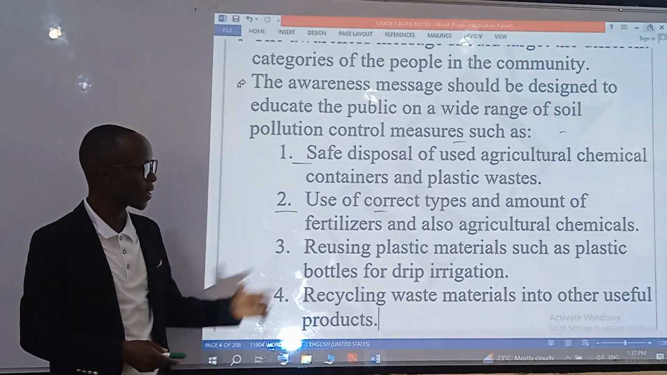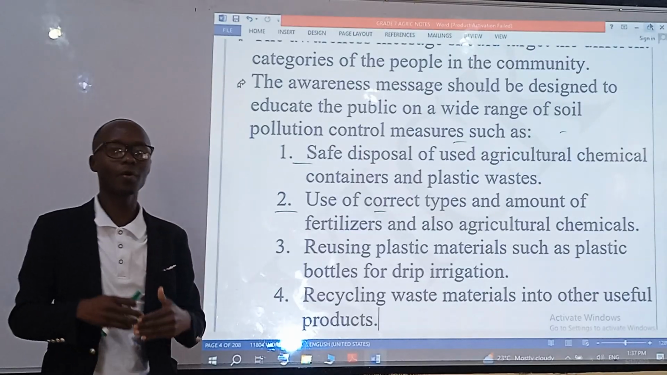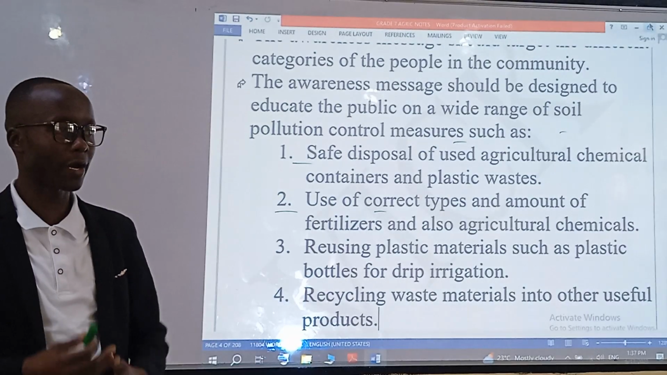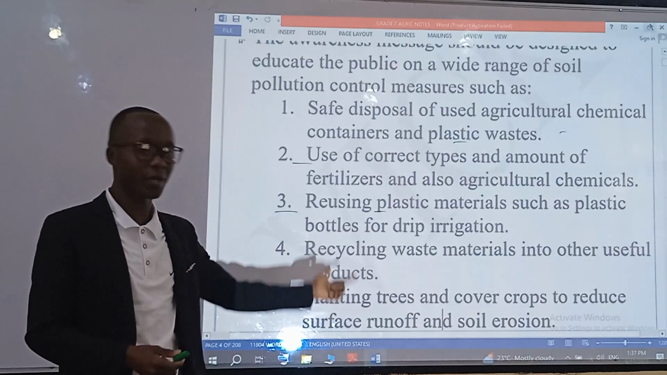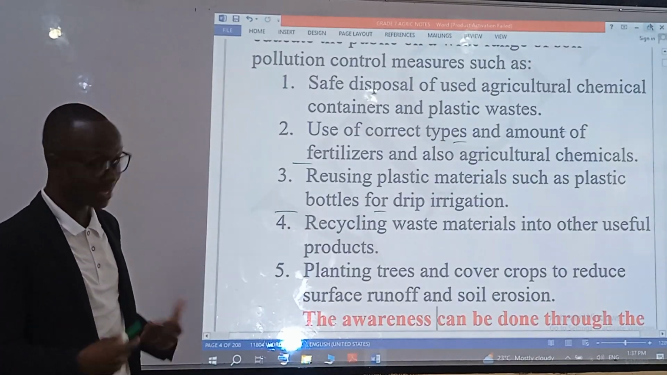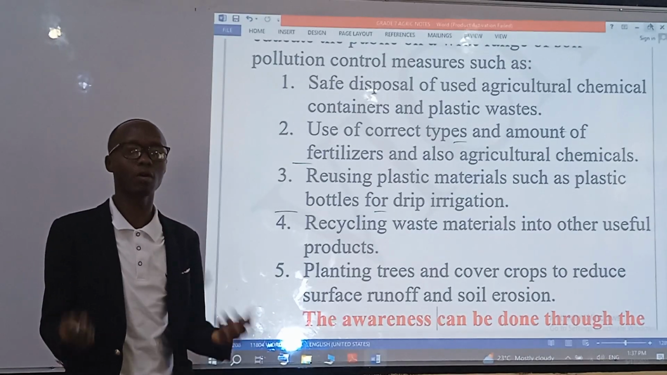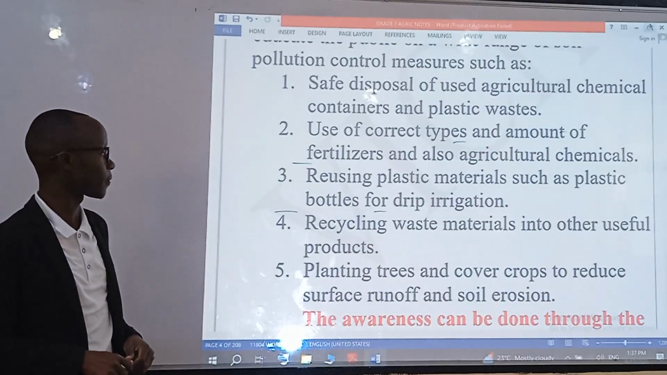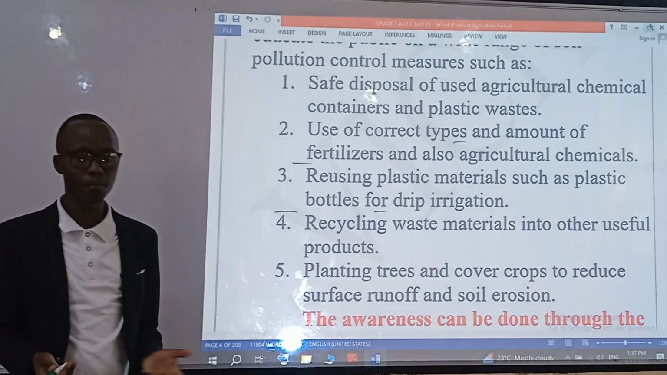Another is reusing plastic materials such as plastic bottles for drip irrigation. If you have a garden where plastic bottles are scattered everywhere in large amounts, you can collect those plastic bottles and use them as you practice drip irrigation, because that is going to be helpful. We understand that these bottles are not decomposing, so can we make them into another useful thing? Again, there is recycling waste materials into other useful products.